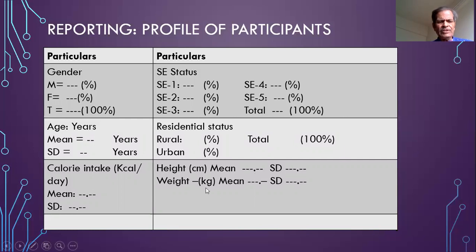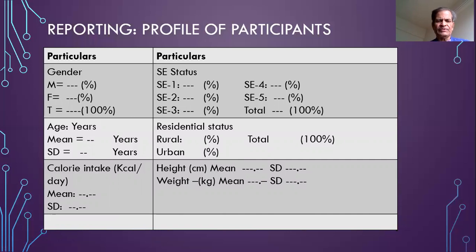One additional thing which has to be reported, and which has not been shown over here, for the ratio type of data, wherever the means are given, we must also report the minimum value and the maximum value. So in caloric intake, what was the maximum value of caloric intake reported, and what was the minimum caloric intake reported? In height, what was the minimum height across all individuals, and what was the maximum height? In weight, what was the minimum and what was the maximum? So this is for the